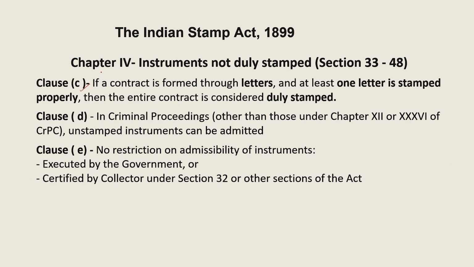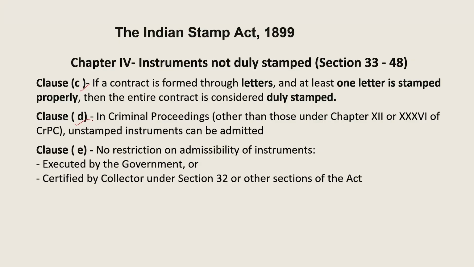Now clause C: if a contract is formed through letters, and at least one letter is stamped, among these 4 or 5 letters, if one letter is stamped properly, then the entire contract is considered as duly stamped. So the requirement is that if only one letter is duly stamped, the entire document is considered as duly stamped.